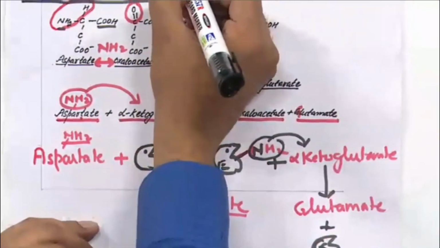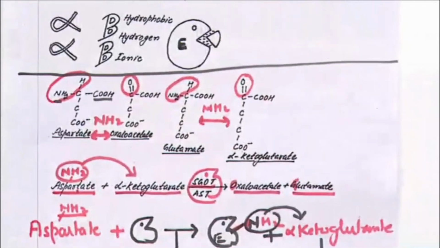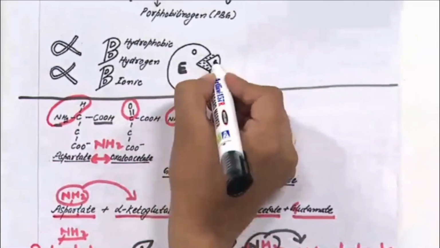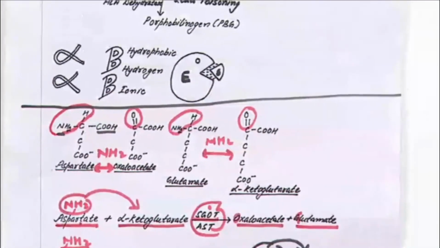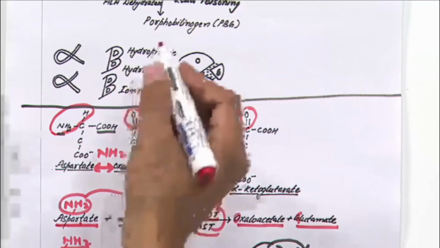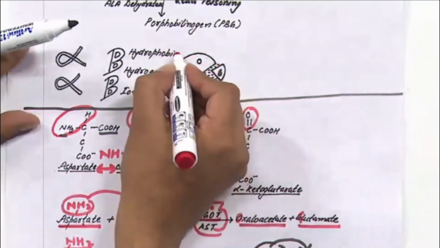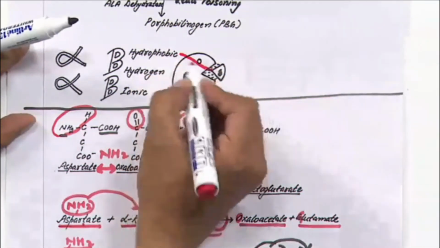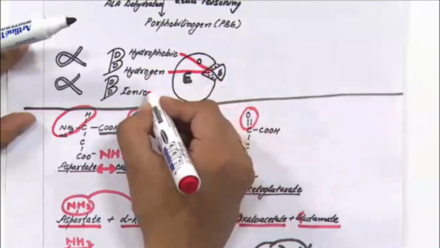This is enzyme, this is substrate. We know enzyme and substrate interact to form enzyme substrate complex, and we found that enzyme substrate interaction is mediated by hydrophobic, hydrogen and ionic bonds.